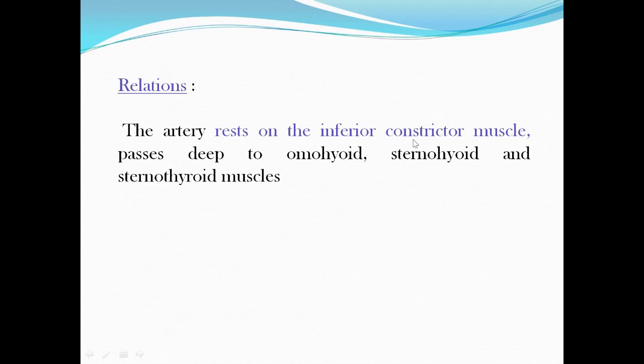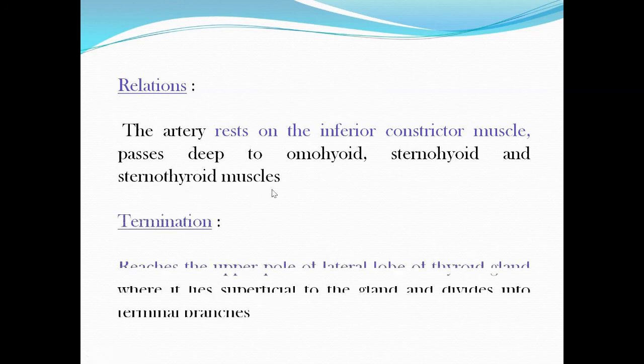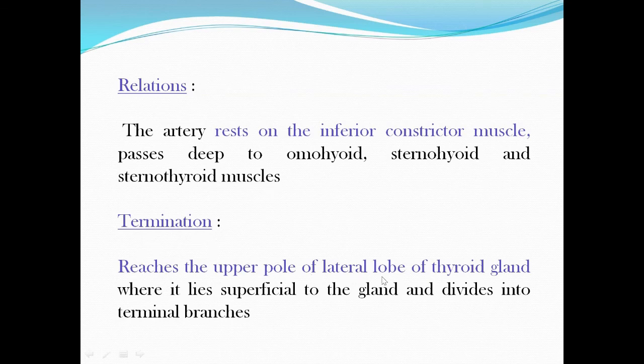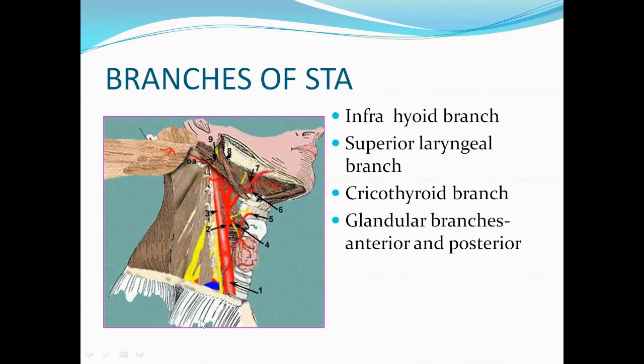The artery rests on the inferior constrictor muscle and passes deep to the omohyoid, sternohyoid and sternothyroid muscles. Termination: it reaches the upper pole of the lateral lobe of the thyroid gland, where it lies superficial to the gland and divides into terminal branches. So this is the external carotid artery and this is the superior thyroid artery coursing downwards to the lobe of the thyroid gland. So its origin is below the tip of the greater cornu of the hyoid bone.